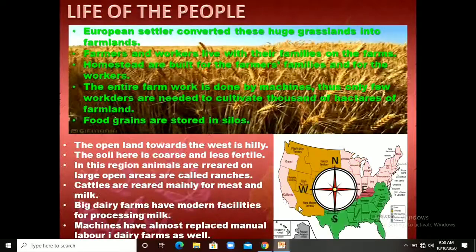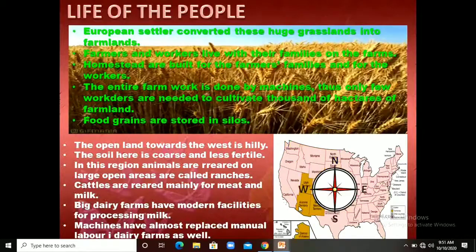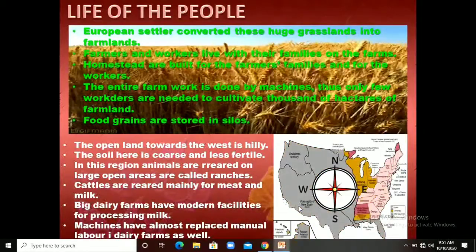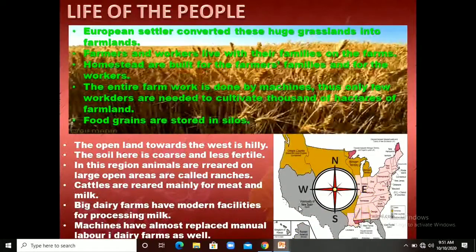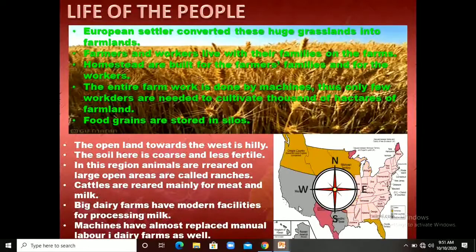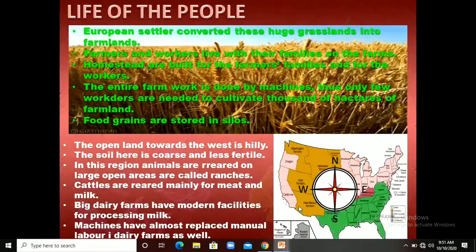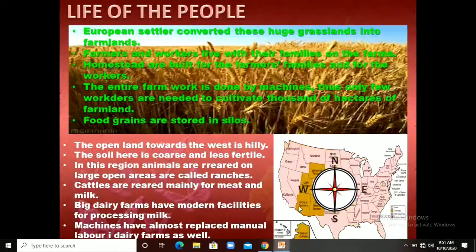In this region, animals are reared on large open areas called ranches, right? Cattle are reared mainly for meat and milk. Big dairy farms have modern facilities for processing milk. Like manually, they don't process milk from the animals.